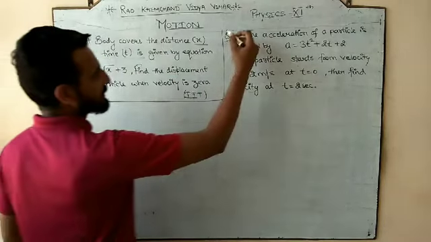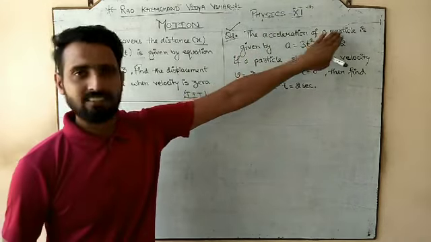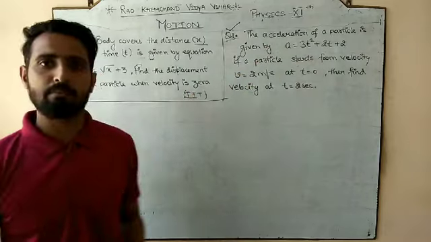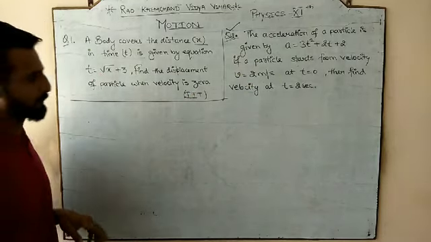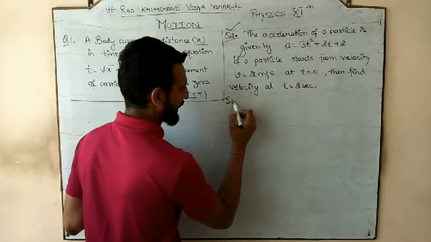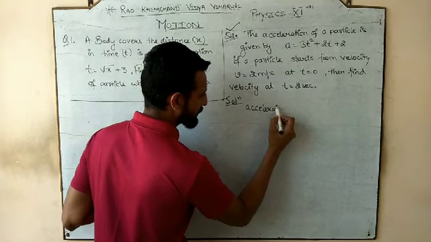Now the second question. What is the second question saying? The acceleration of the particle is given by a = 3t² + 2t + 2. So what is the thing that has been provided? Acceleration.